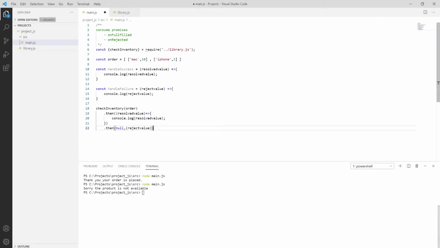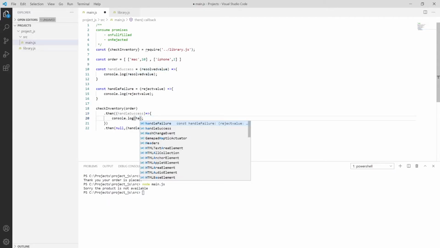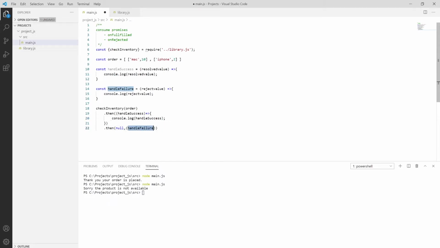Let me put it as handle failure, and here we have to pass handle success, then handle failure, using ES6 arrow functions.